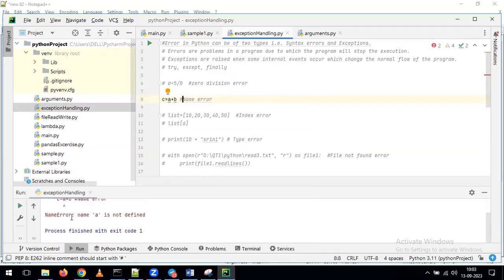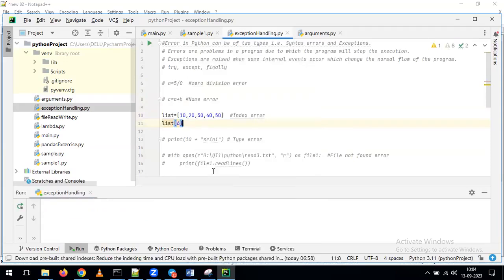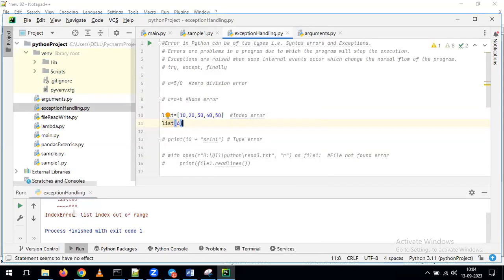What error are we getting? Name error. Why is it giving the name error? We haven't defined the A value, we haven't defined the B value, but we want to perform the addition between A and B. For that reason, we are getting the name error. Again, comment this, uncomment these lines. Now run this one. With this, you can get the index error.